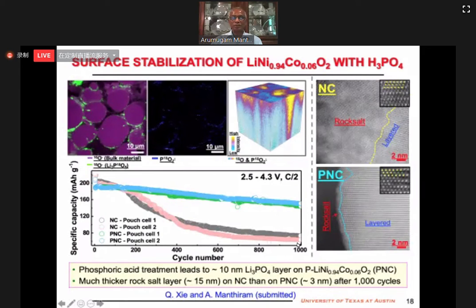We have also examined the samples. After 1000 cycles, the rock salt formation is to a depth of 15 nanometers in the NC sample compared to 3 nanometers in the case of the phosphoric acid treated sample. So degradation on the surface is decreased.